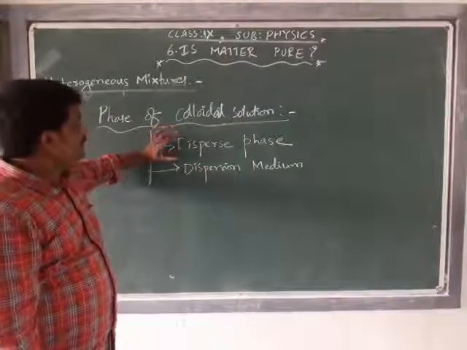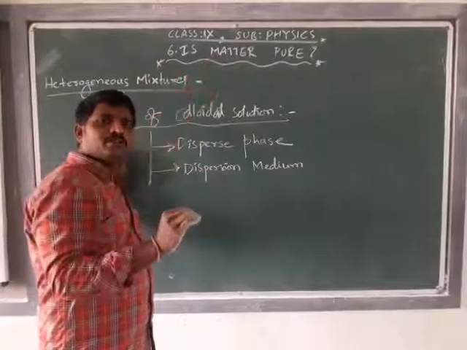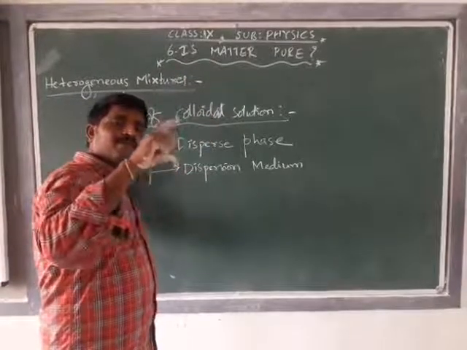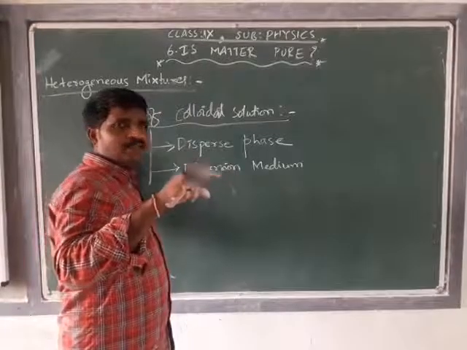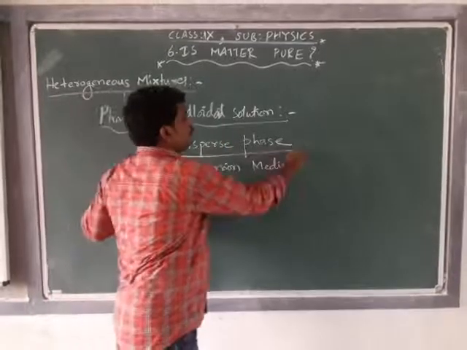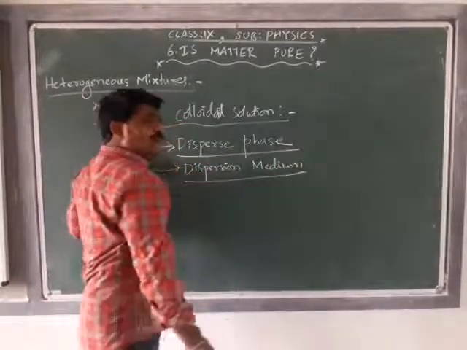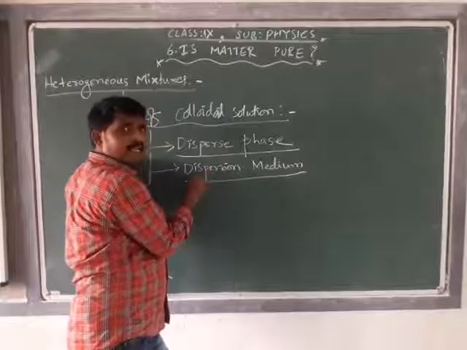Same as a solution, which contains solvent and solute, where whenever we use sugar solution, sugar is the solute and water is the solvent. In the same way, colloidal solutions also have two phases: one is disperse phase and another one is dispersion medium.